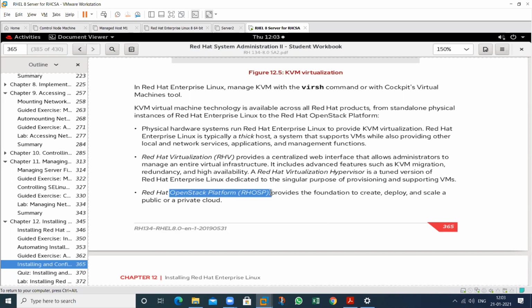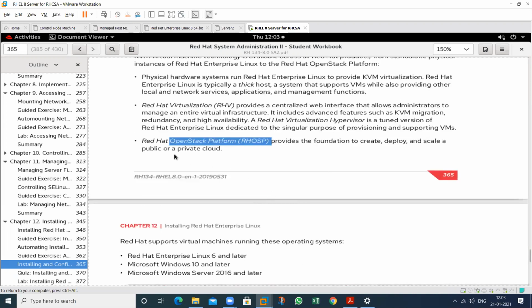RHOSP. It means OpenStack platform. So by using this, we can provide the private cloud. We can also provide the public cloud. So there are two types of cloud. The first one is public cloud. AWS provides the public cloud and some functionality of the private cloud also. So this is the cloud function that is provided by Red Hat.